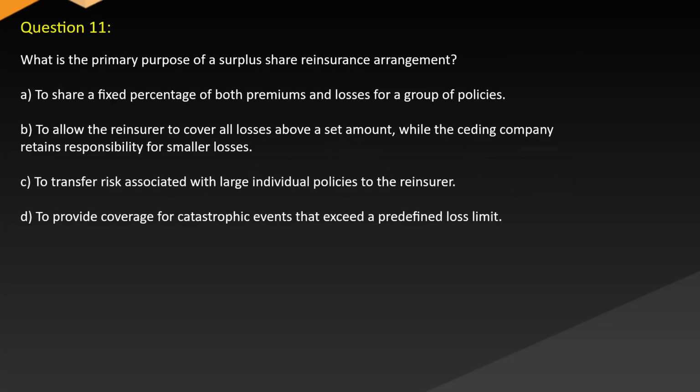Question 11. What is the primary purpose of a surplus share reinsurance arrangement? A. To share a fixed percentage of both premiums and losses for a group of policies. B. To allow the reinsurer to cover all losses above a set amount, while the ceding company retains responsibility for smaller losses. C. To transfer risk associated with large individual policies to the reinsurer. D. To provide coverage for catastrophic events that exceed a predefined loss limit.